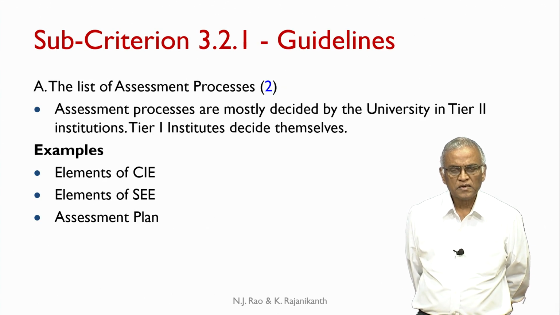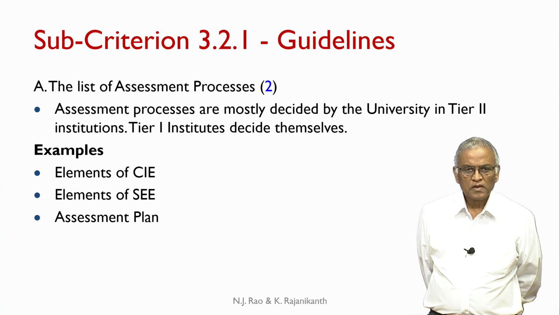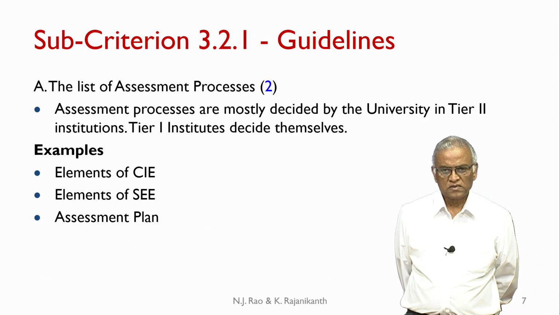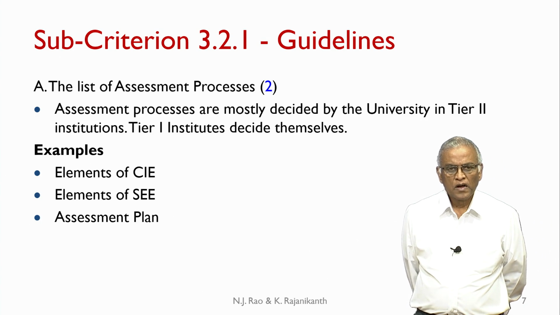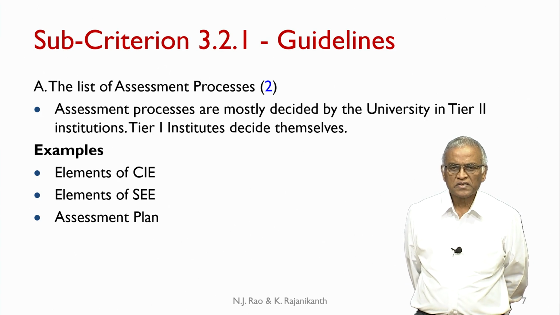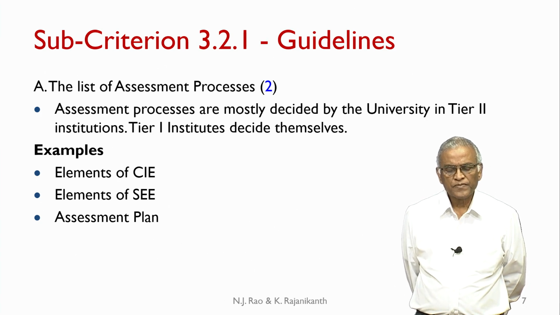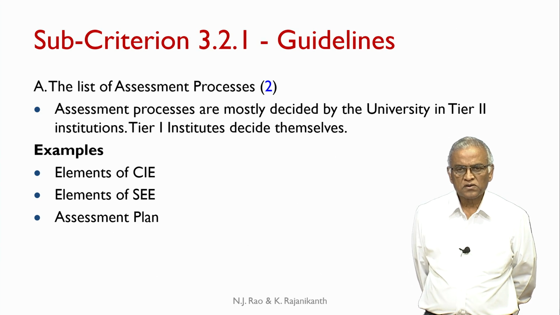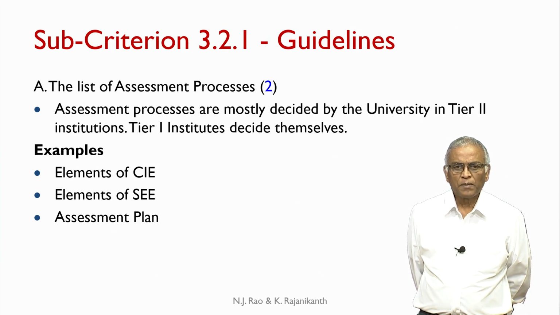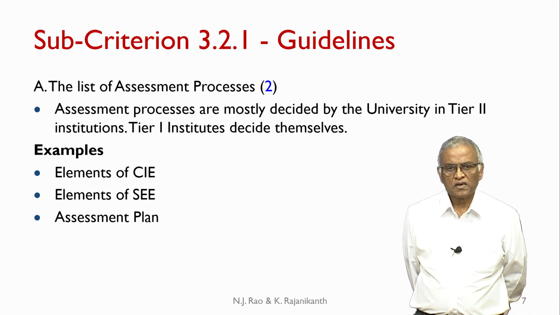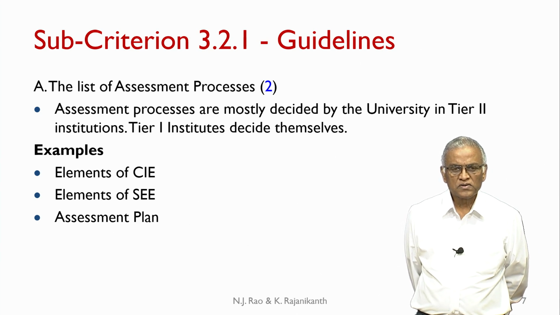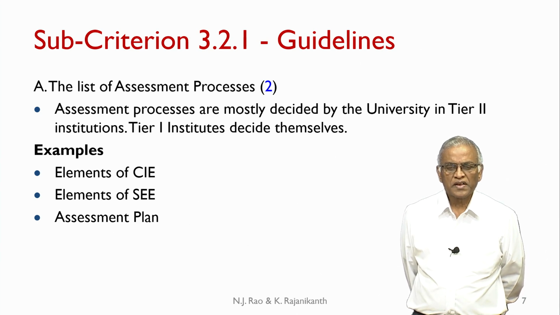Let us look at the first one, the list of assessment processes. First of all, in the case of a tier 2 institution, assessment processes are mostly decided by the university. There is not much choice left to tier 2 institutions, but in some cases, as part of continuous internal evaluation, there can be some choice.